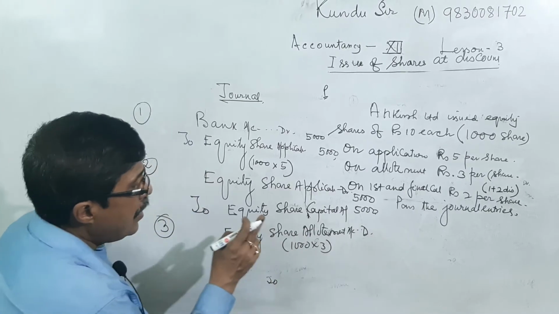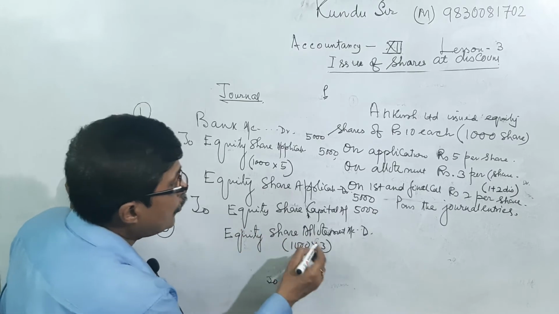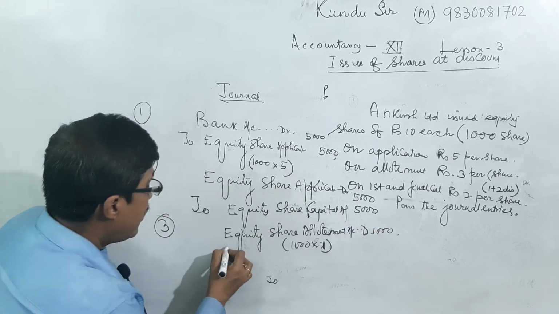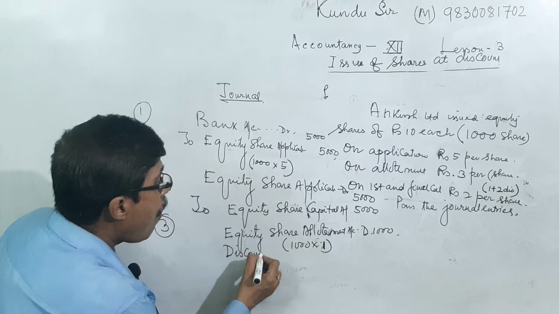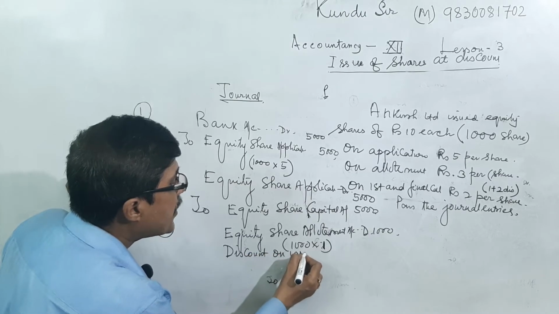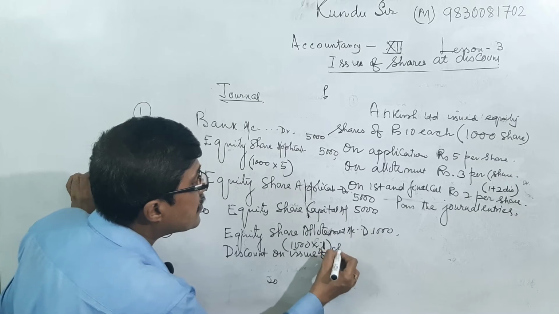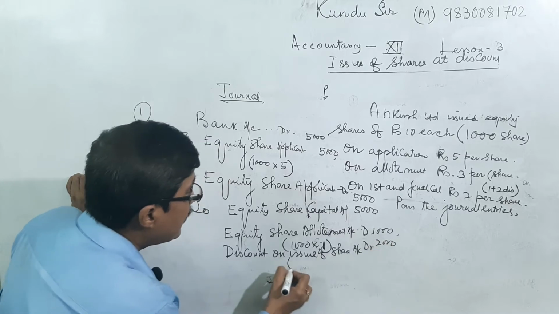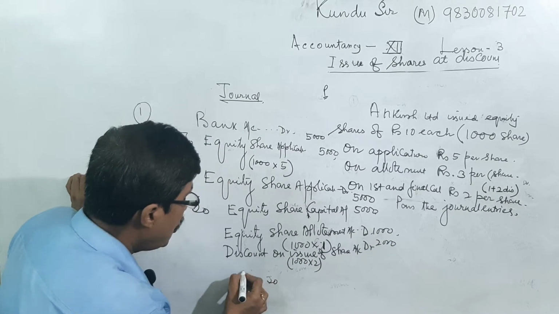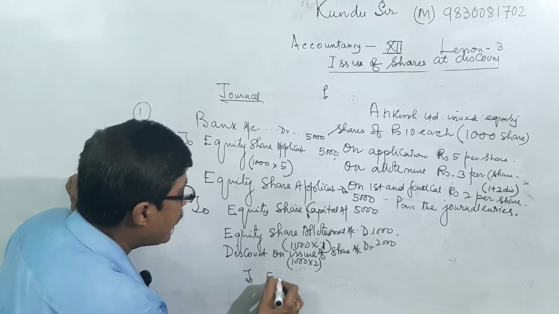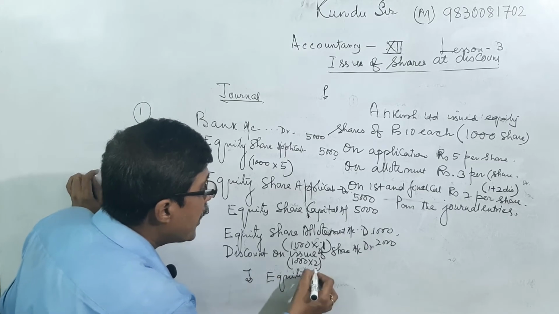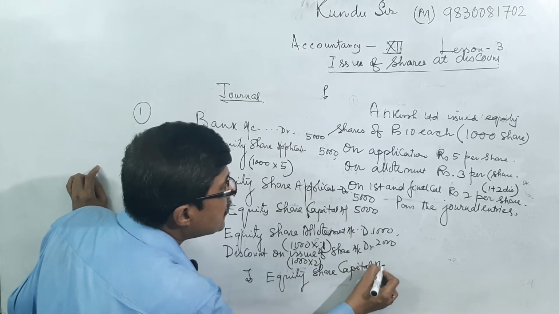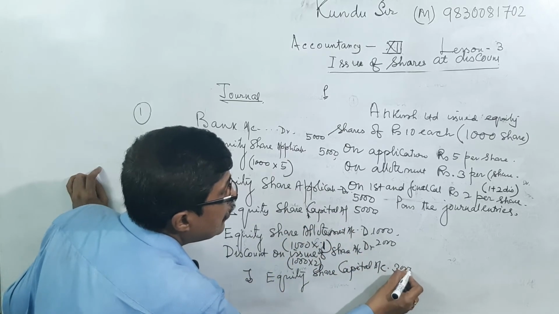Therefore, equity share allotment account equal to 1,000 into 1, that is 1,000, discount on issue of shares debit rupees 2,000, that is 1,000 into 2, to equity share capital account, that is 3,000. We have passed.